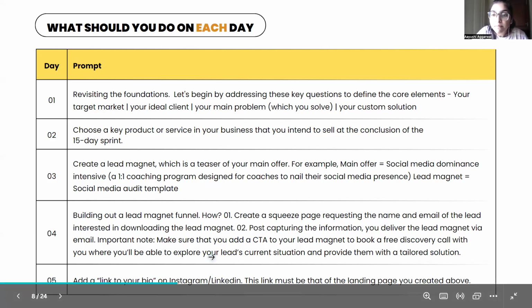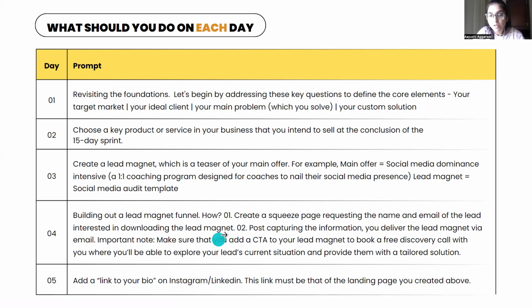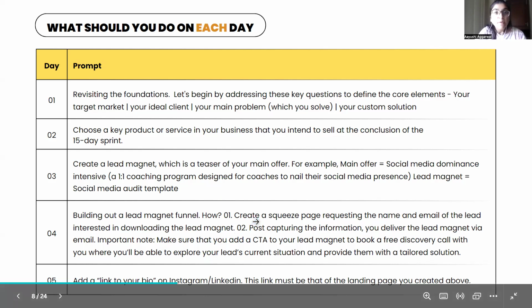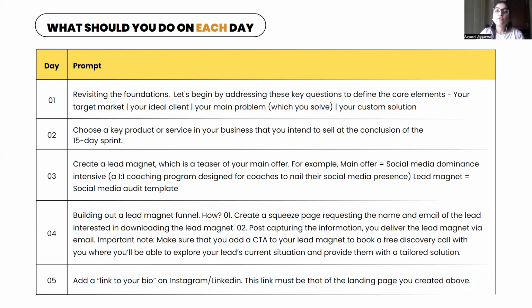The next thing you do is post capturing the information. You deliver the lead magnet via email, which they have dropped in your squeeze page. You can automate the whole flow using Topmate and System.io also, right? Or you can use a free software called MailerLite for email marketing.